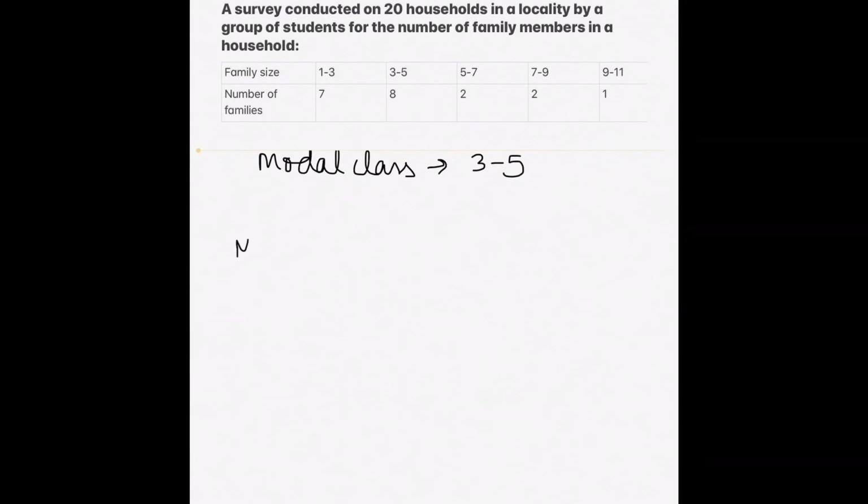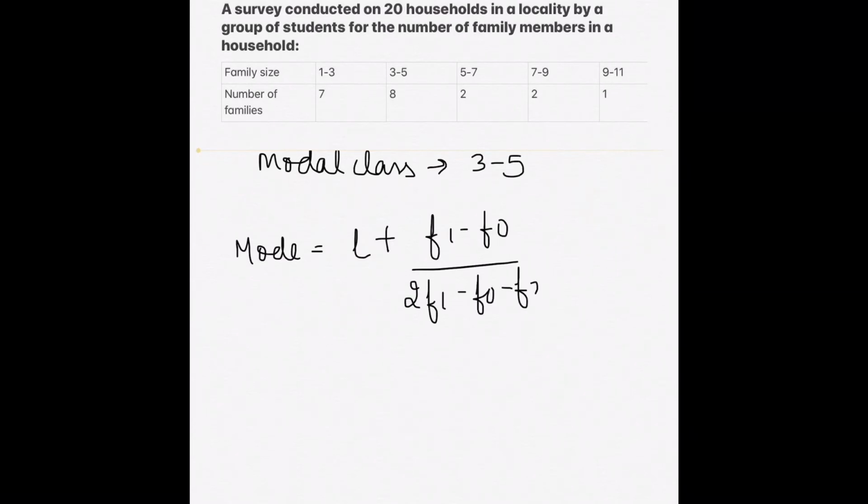and the formula to find the mode is L plus (F1 minus F0) upon (2 F1 minus F0 minus F2) into H, where L is the lower limit.